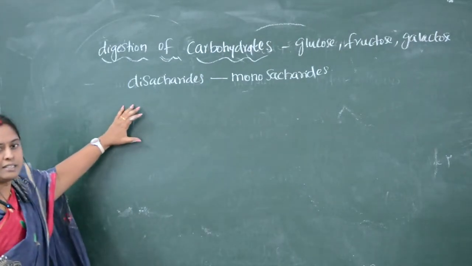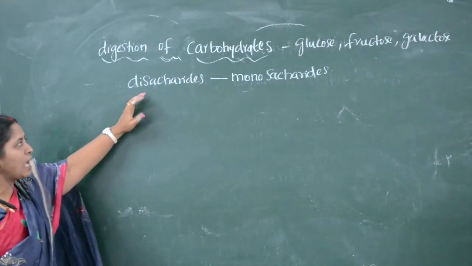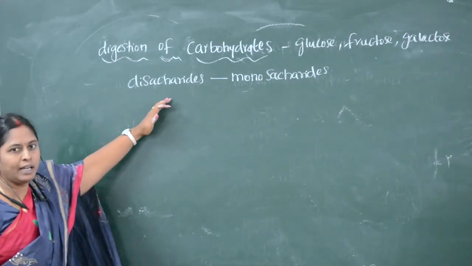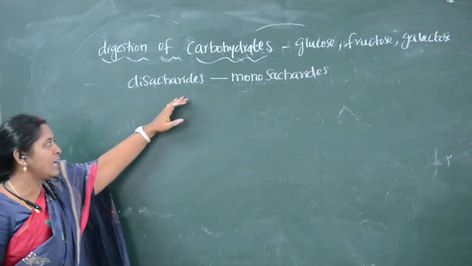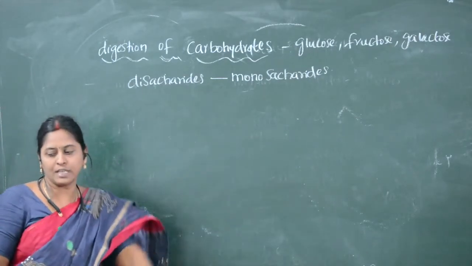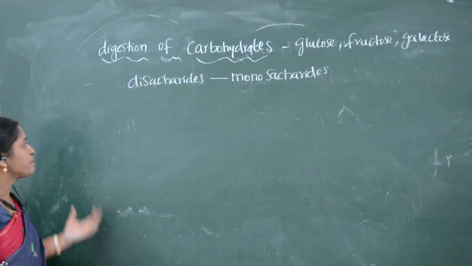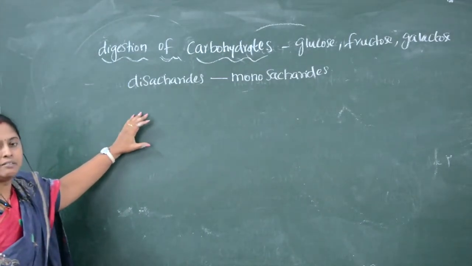So what are disaccharides, and how are carbohydrates converted to disaccharides, and after digestion how are these disaccharides converted to monosaccharides?